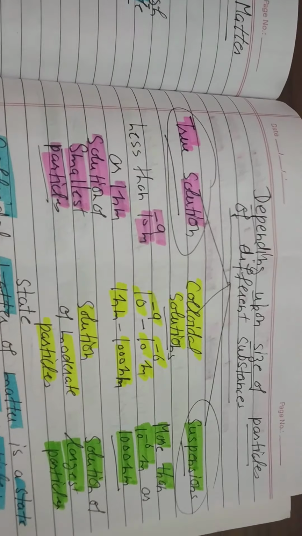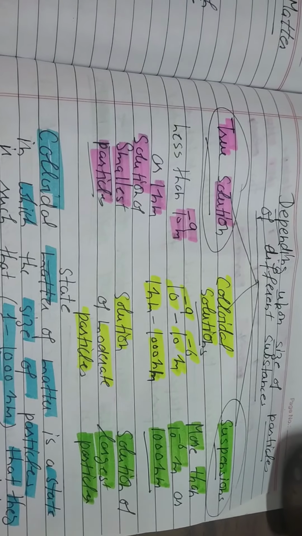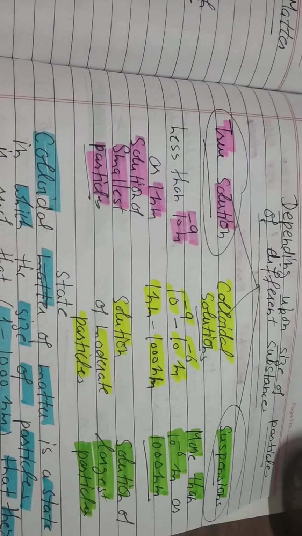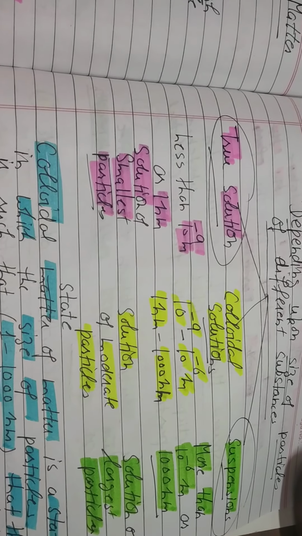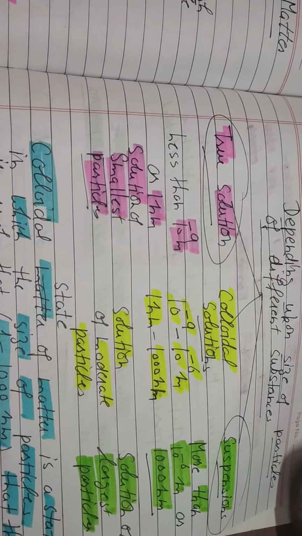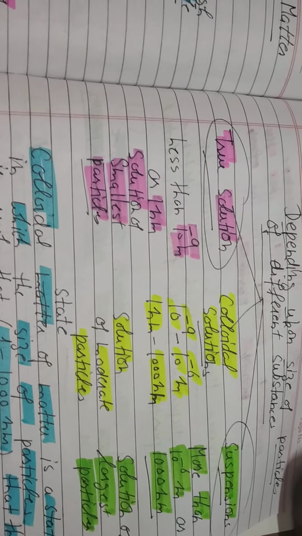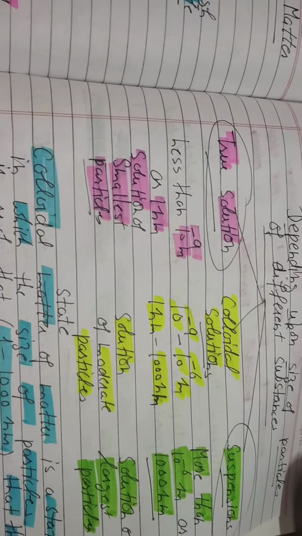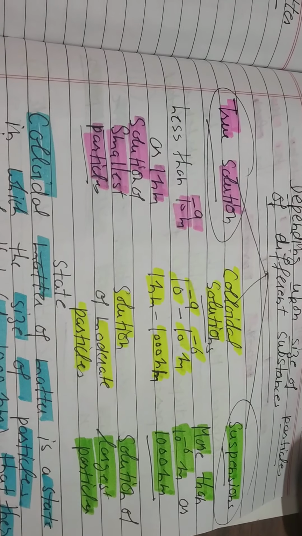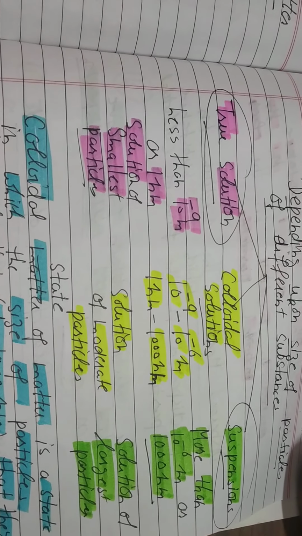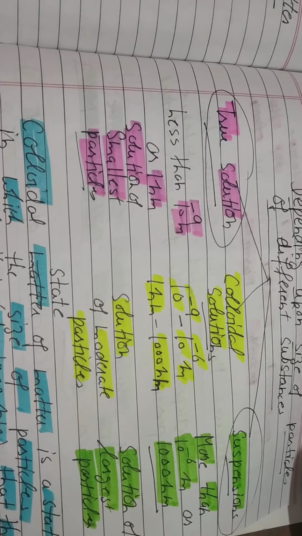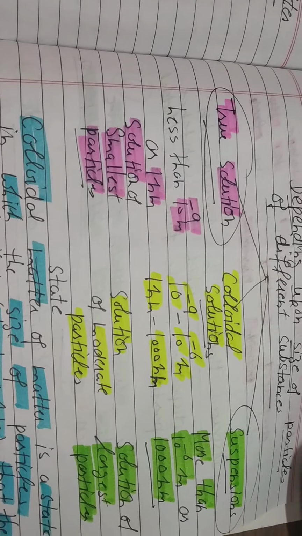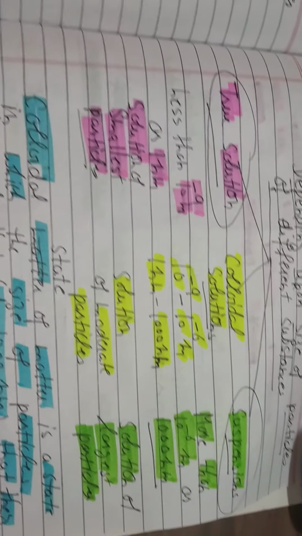Now we divide the different solutions into three types. One is true solution, the other is colloidal solution, the third is suspension. The true solution has particles whose size is less than 10 raised to power minus 9 meter or 1 nanometer. So a solution of the smallest particles is called a true solution. A colloidal solution has particles in the range 10 raised to power minus 9 to 10 raised to power minus 6 meter, or 1 nanometer to 1000 nanometer. So a solution of moderate particles is called a colloidal solution.